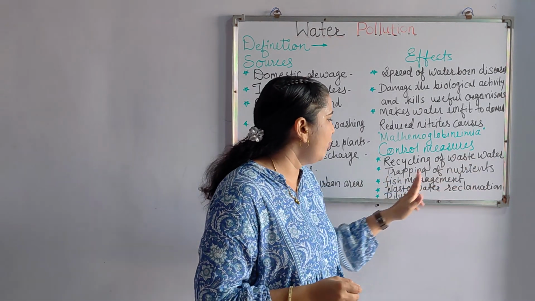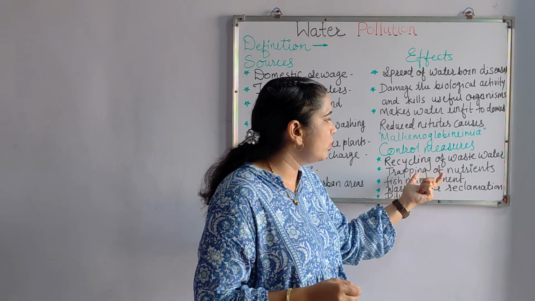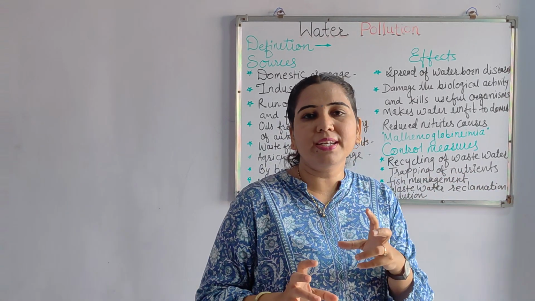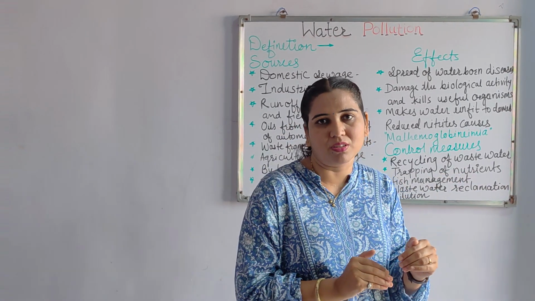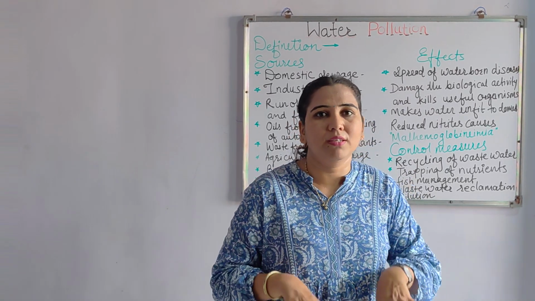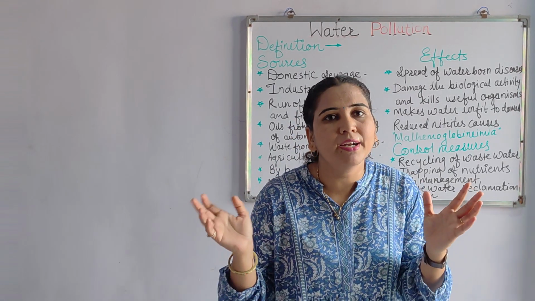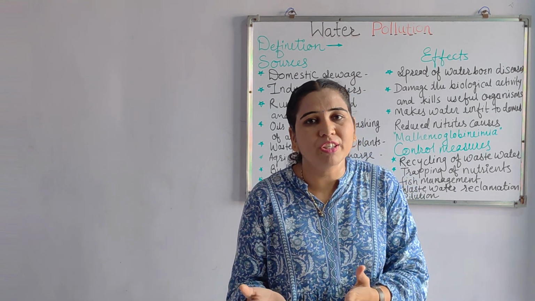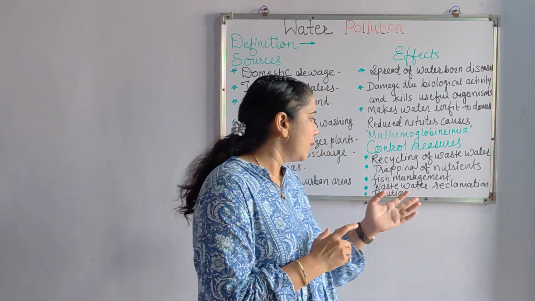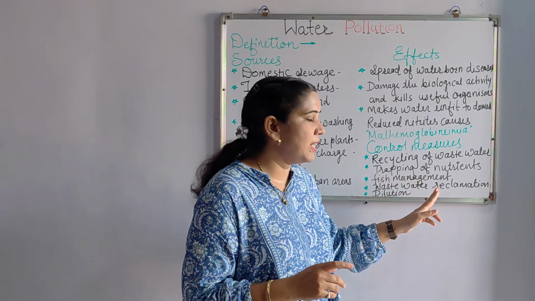Then trapping of nutrients. Trapping of nutrients means that if some nutrients are found in the water, they should be trapped first and then the water should be released, because those nutrients are not required where that water is passing. Then fish management.